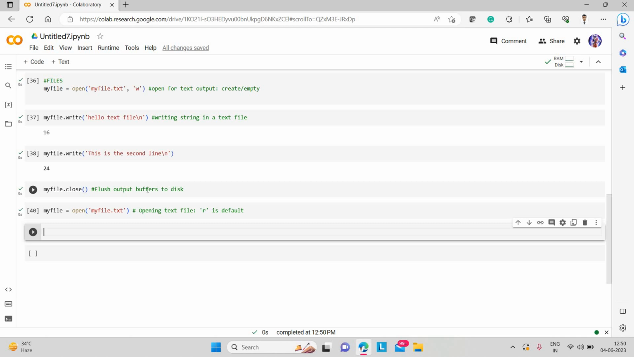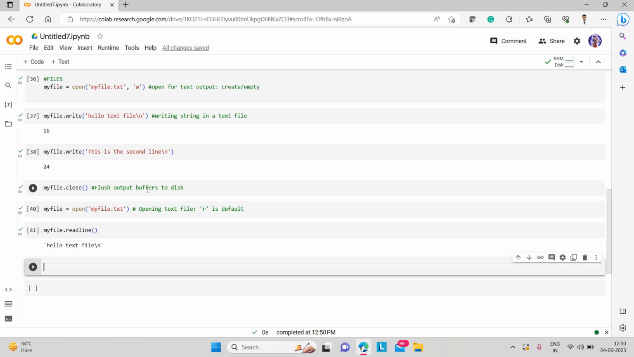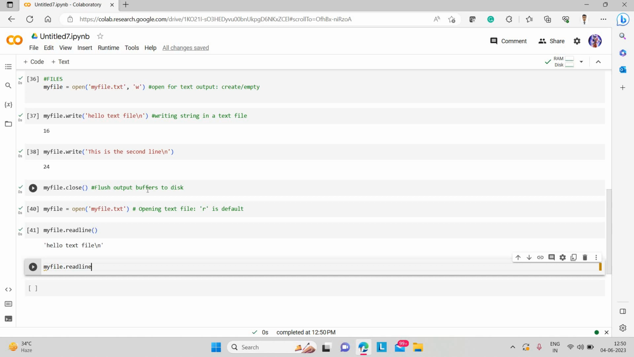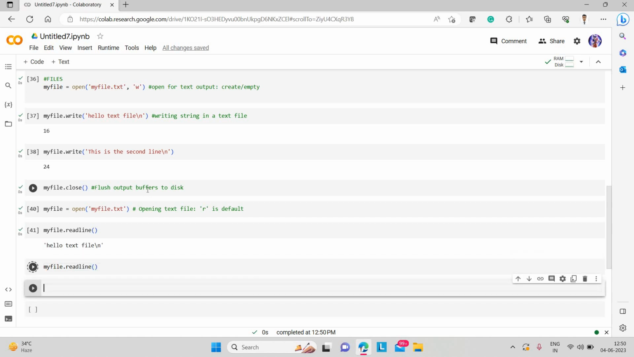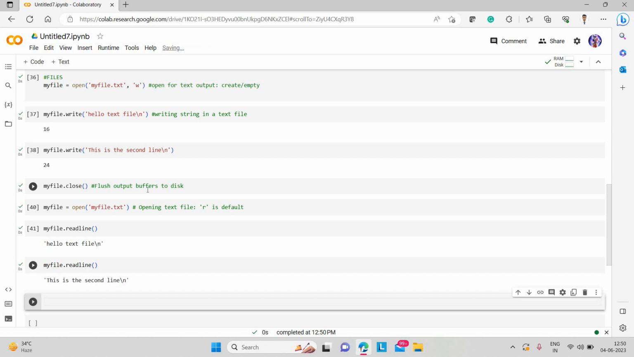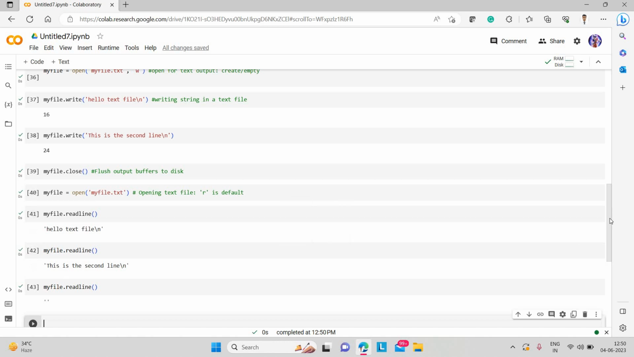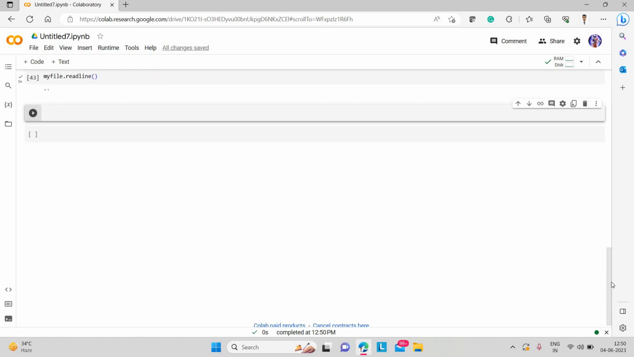Now I want to read a line. Let's write myfile.readline. It reads the first line of the file. If I write this again, myfile.readline, it prints the second line, this is the second line. If I write myfile.readline again, then it prints nothing, because these are the only lines written in this file.